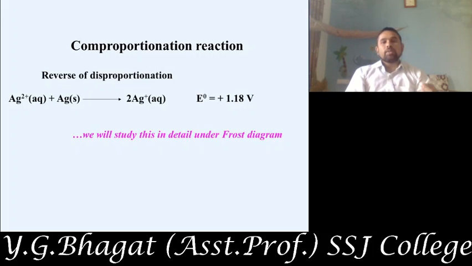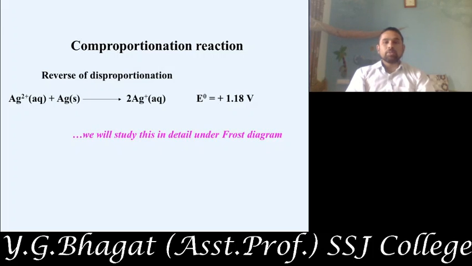So what happens? Silver in the solid form donates an electron, which is accepted by the aqueous ion Ag2+, and thus it converts into Ag+.